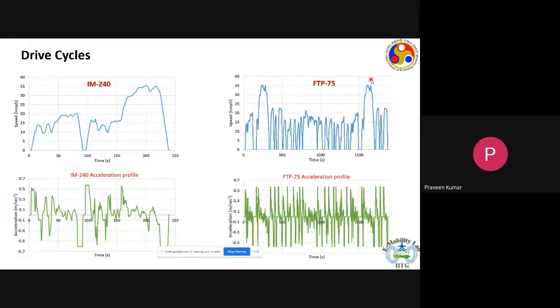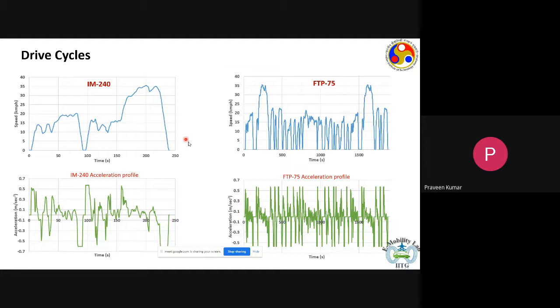It's the city driving which is the challenging part, and that's why we focus more on city driving conditions, because the drive cycle has to meet that, and most vehicles would be in city conditions for the maximum duration of time.